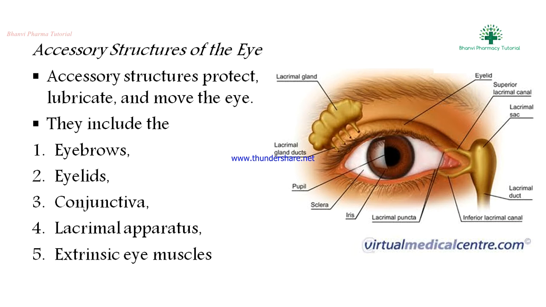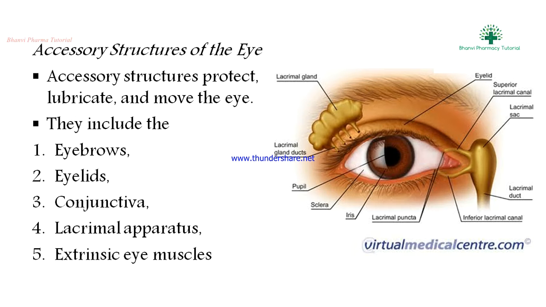Now the structure of the eye. The accessory structures protect, lubricate and move the eye. They include the eyebrow, eyelid, conjunctiva, lacrimal apparatus, and extrinsic eye muscles. These are the accessory structures of the eye.